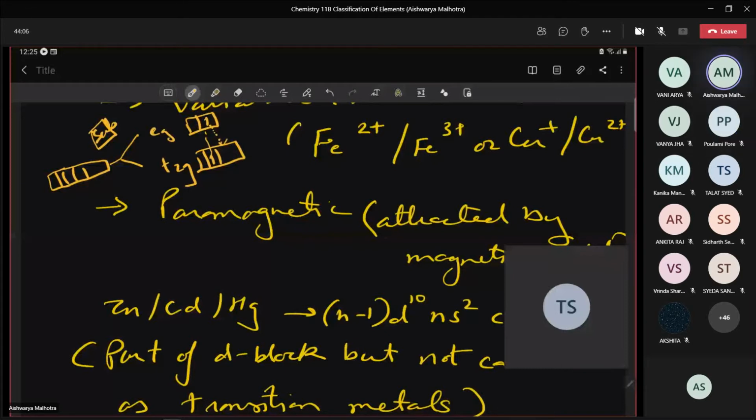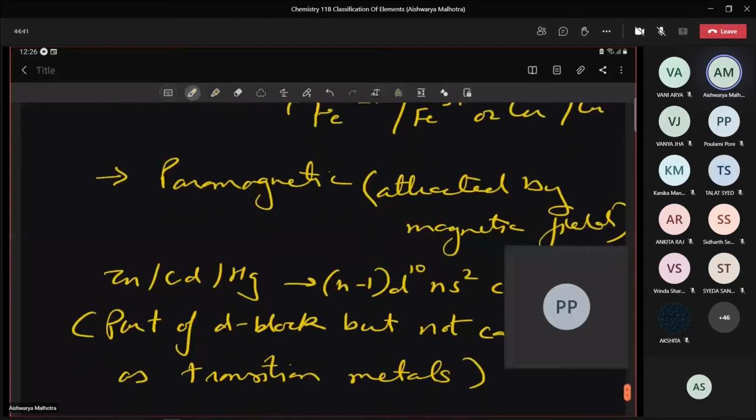Yes, ma'am. This portion will be studying in class 12. That is why I am not telling you much in detail. But just understand that in presence of certain substance, this d orbital, which is degenerate, having same energy, splits into two. One which is having lower energy, other one which is having higher energy. So again, electron absorb energy and move to higher shell. There they are unstable, come back to the lower shell. They emit radiation, and these radiation fall in the visible region. That is why most of these compounds form colored ions.